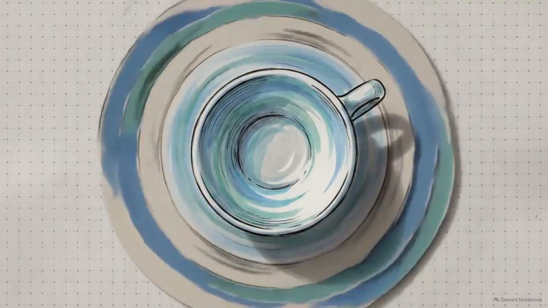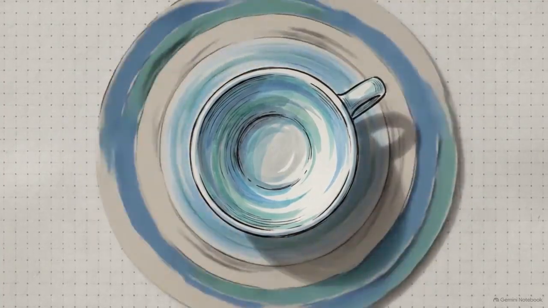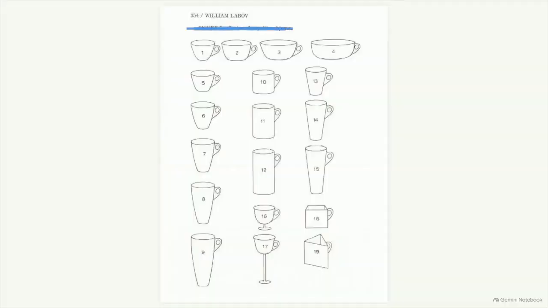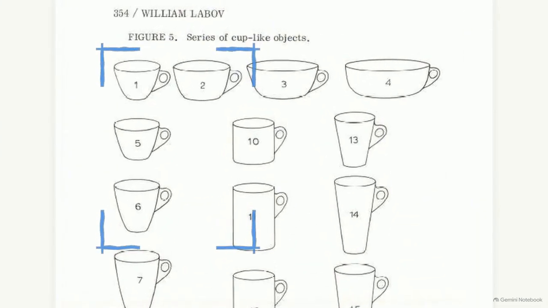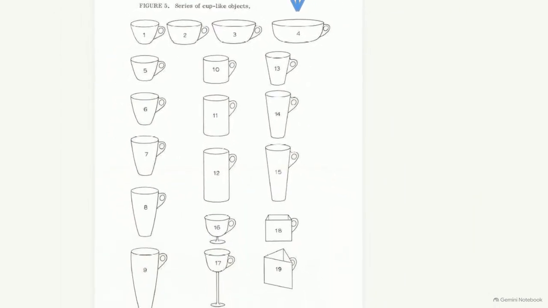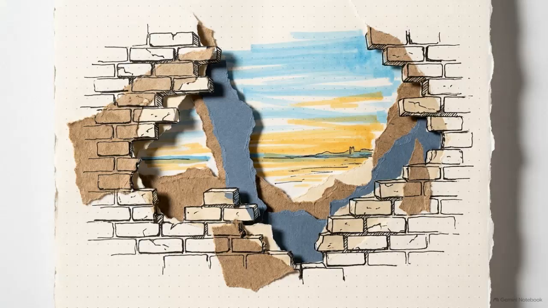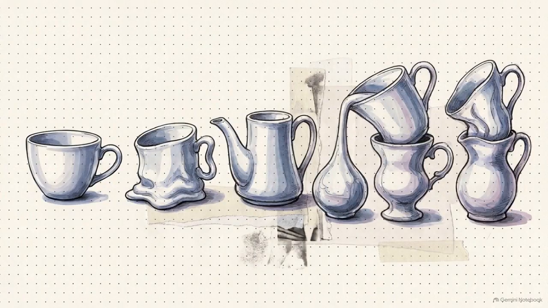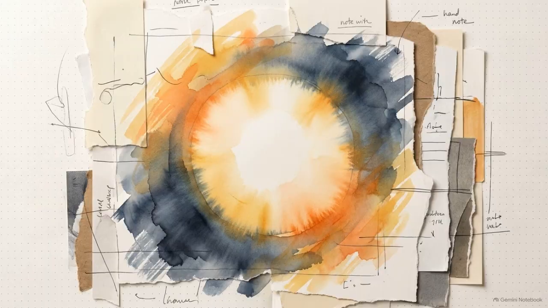Linguist William Labov used 19 objects to test human categorization. Objects 1 and 2 match our ideal prototype of a cup. But as objects get wider, taller, or lose handles, the brain struggles. We hesitate, applying new labels like mug, bowl, or vase. The survey proved there are no hard walls separating these items. There is only a scale sliding from the most basic, undeniable cup out to the most peripheral variations. Category boundaries in language are fuzzy. We only force a strict distinction when we need to make an important semantic contrast.